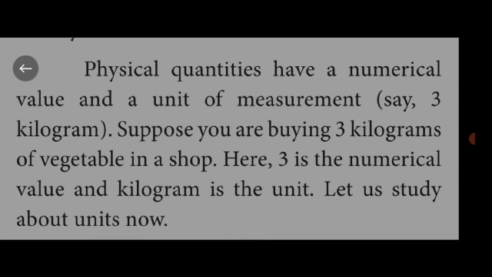Physical quantities have a numerical value and a unit of measurement. Suppose you are buying 3 kilograms of vegetables in a shop. Here, 3 is the numerical value and kilogram is the unit. So a physical quantity has two parts: a numerical value and a unit of measurement.